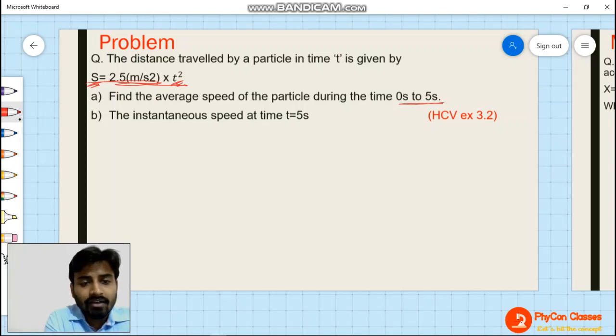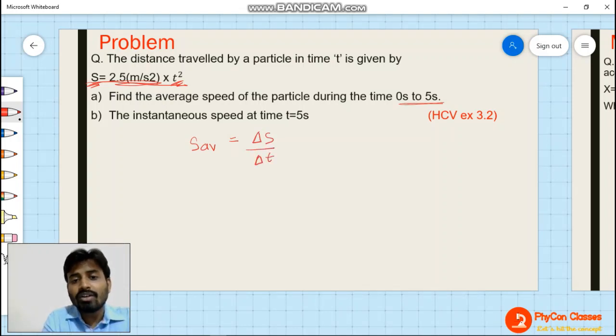So to find out average speed, we need to find out total distance covered divided by total time taken. Right? So total distance covered will be equal to distance covered at 5 seconds minus distance covered at 0 seconds, divided by time taken, which is time at 5 seconds minus time at 0 seconds. Understand?